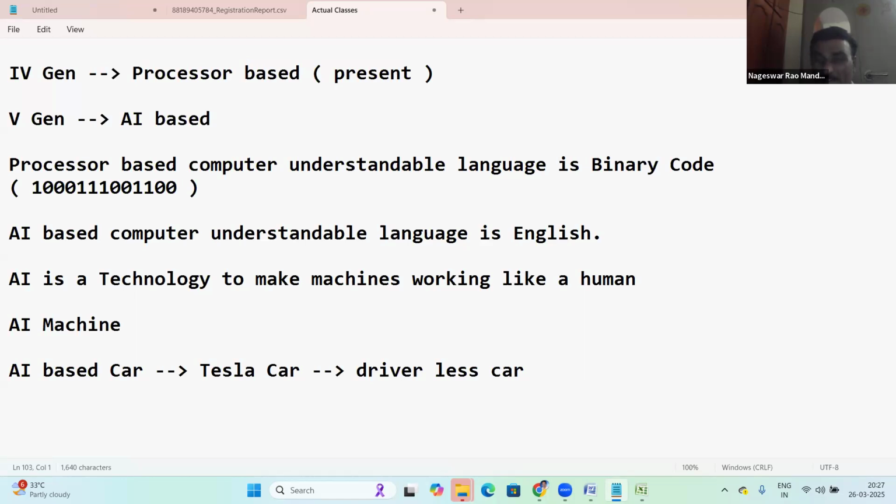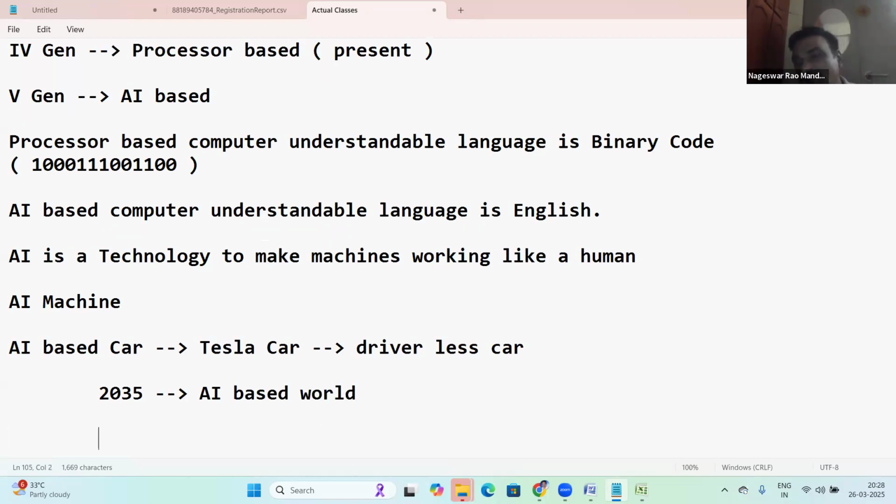I think you understand, right? Whatever humans are doing, AI machines will do it. Maybe the manufacturing industry, maybe the construction industry, maybe the software industry, maybe driving cars, AI machines will do all of this. That is an AI-based world. By 2035, we are expecting an AI-based world.